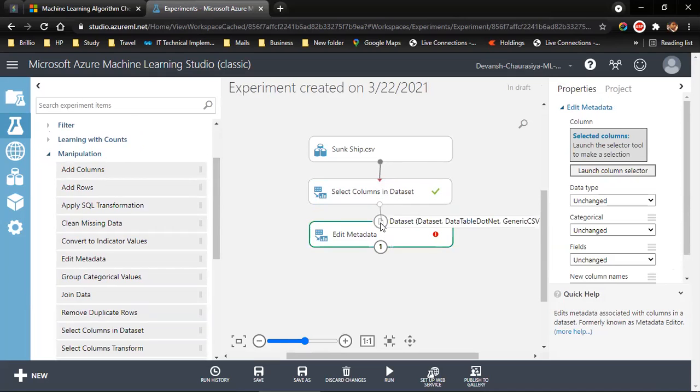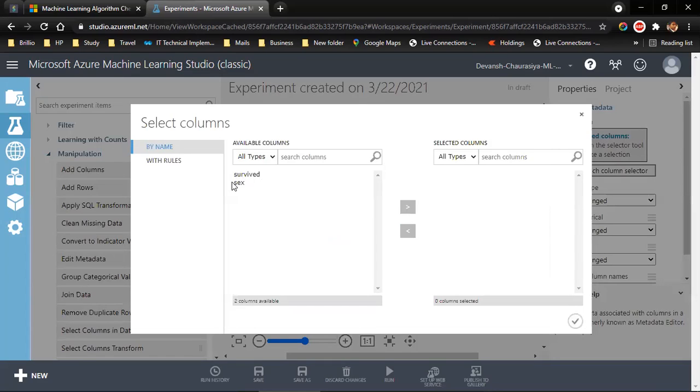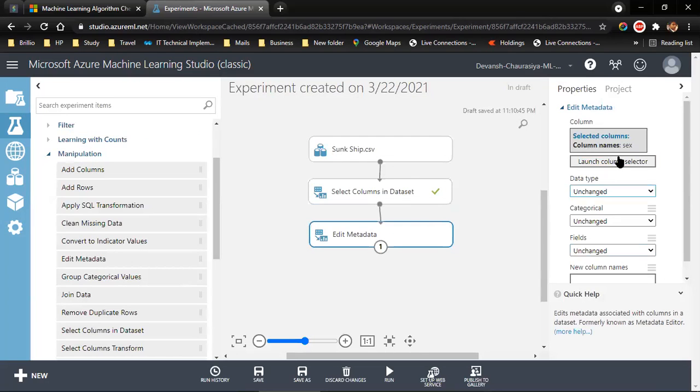I connect this to this, and I launch the column selector. I pick up sex, take it here, click a check. So column selected is this. What is the data type? It was string. And I need to change it, make it categorical.